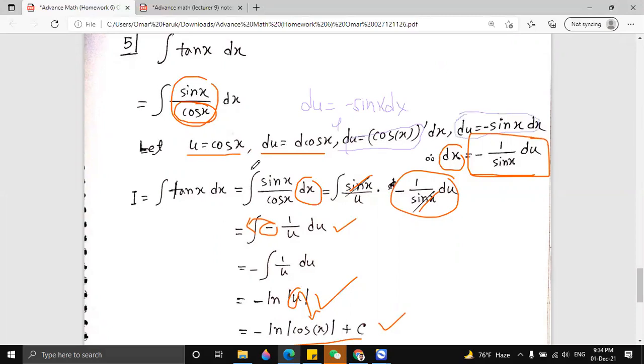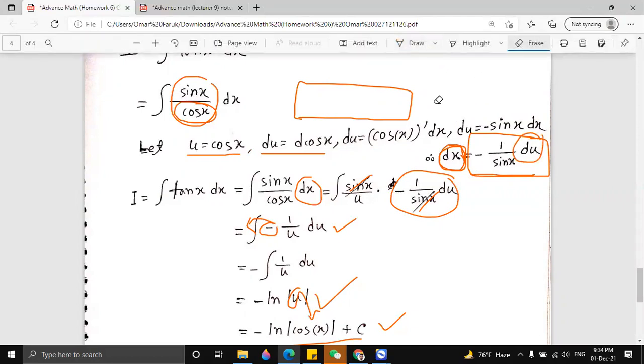You can do this step or not; if you are an expert, then you can do it at once. No problem. We just need dx because we want to replace dx with du. Okay, got it.